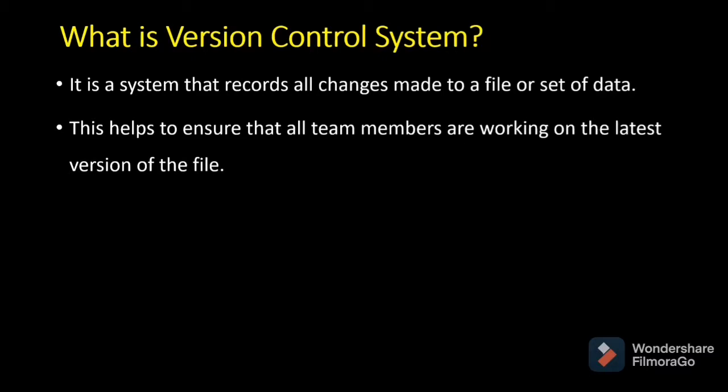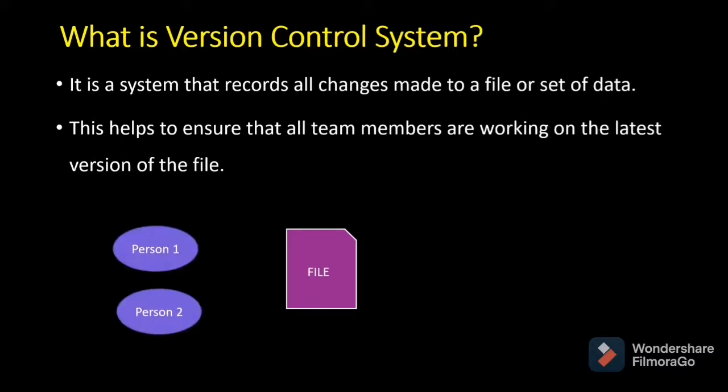For example, consider one file with two persons working on it. With the help of this version control system, we can take the latest version, and without any conflict, these two persons can work on that file.